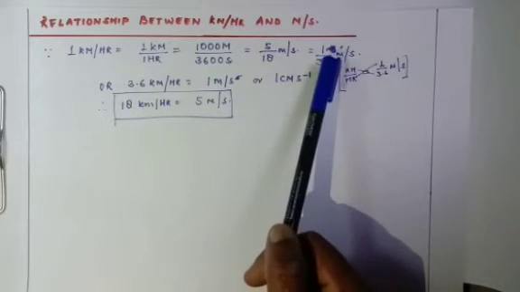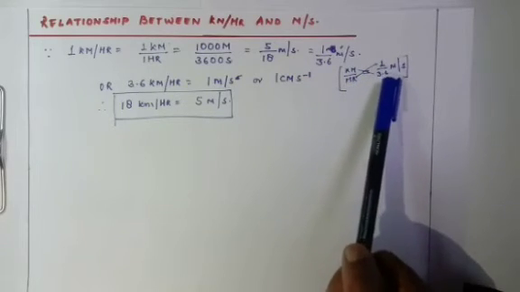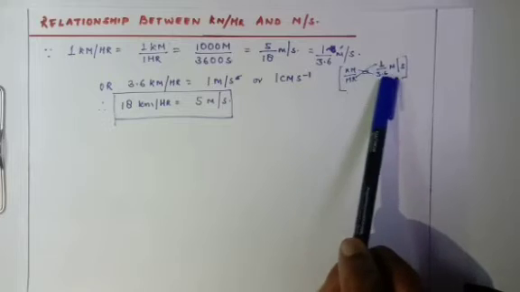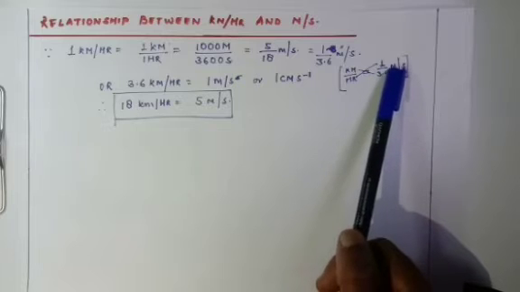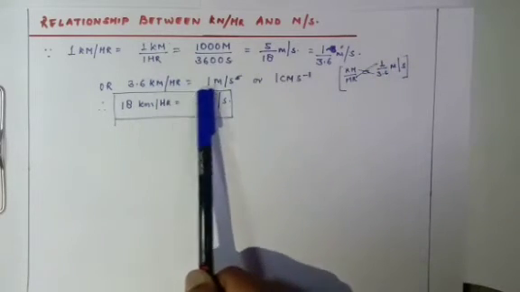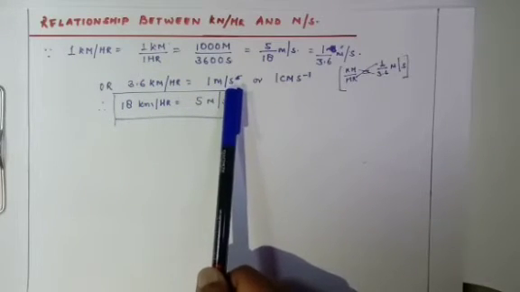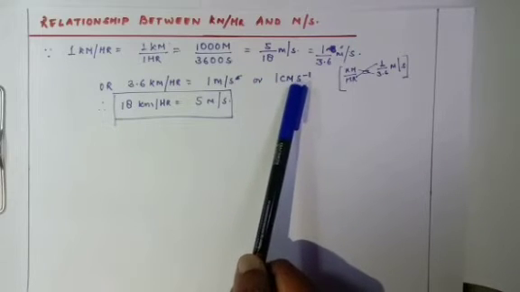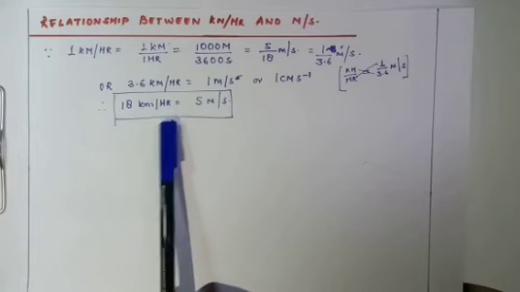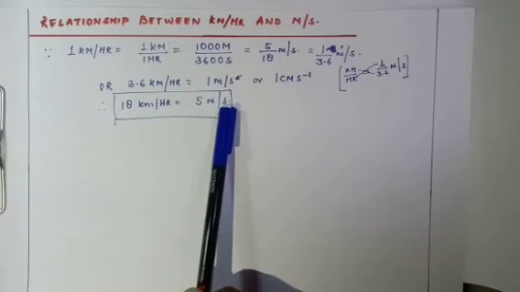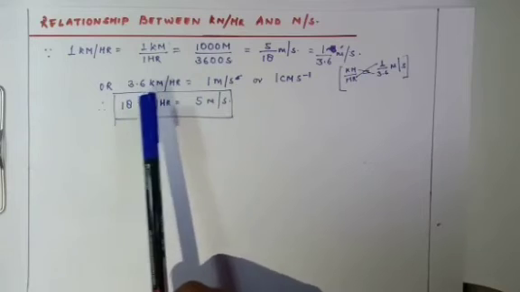Now when we cross multiply it, kilometer per hour is equal to 1 upon 3.6 meter per second. When we cross multiply, it will be 3.6 kilometer per hour is equal to 1 meter per second. That is what I have written over here. 3.6 kilometer per hour is equal to 1 meter per second. So we can easily say that 18 kilometer per hour is equal to 5 meter per second. This is the relationship between kilometer per hour and meter per second.